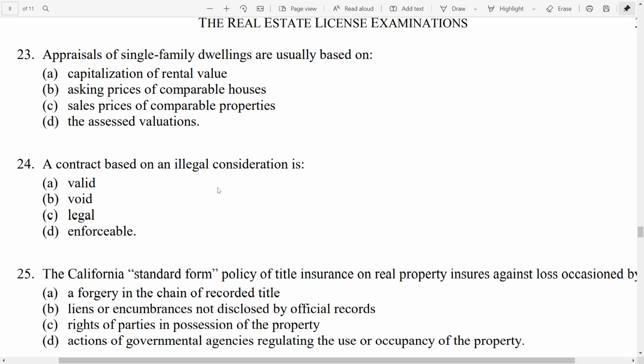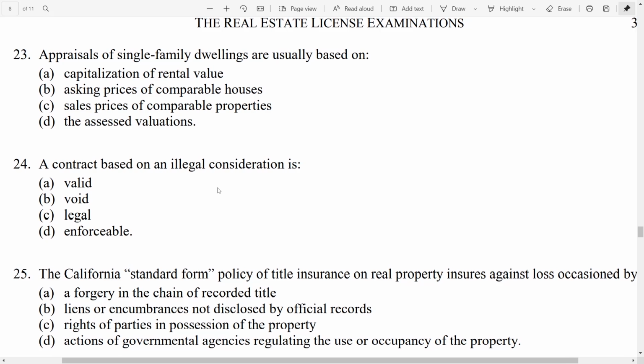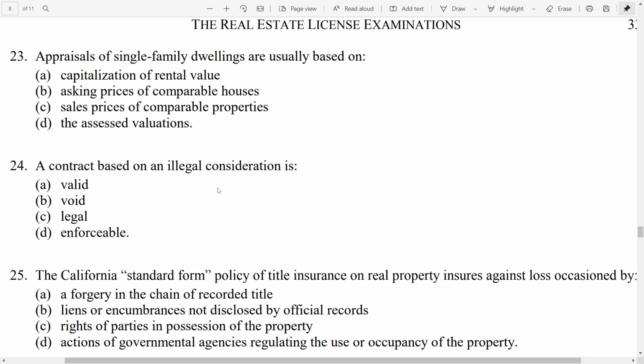25. The California Standard Form Policy of Title Insurance on real property insures against loss occasioned by A, forgery in the chain of recorded title, B, liens or encumbrances not disclosed by official records, C, rights of parties in possession of the property, D, actions of governmental agencies regulating the use or occupancy of the property. When we're talking about the standard form policy of title insurance, we're talking about the owner's policy, the California Land Title Association, that CLTA policy.